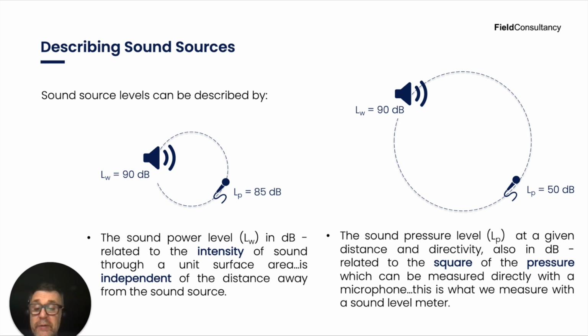The sound pressure level that we've already talked about is dependent on the distance away from the sound source in order to determine that sound pressure level. On the other hand, the sound power level in decibels is related to the intensity of sound through a unit surface area, which is independent of the distance away from the sound source.